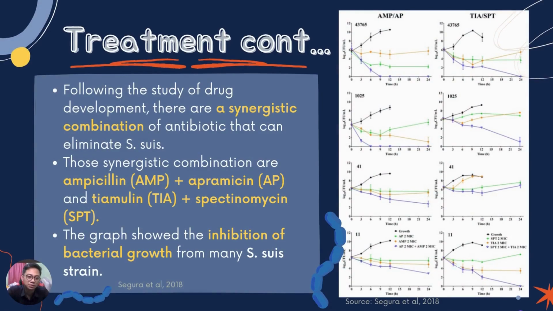Following the drug development, there are some synergistic combinations that are effective to eliminate Streptococcus suis. There are ampicillin plus apramycin and tiamulin plus spectinomycin. From the graph shown on the right side, it can be concluded that these synergistic combinations can inhibit Streptococcus suis from many strains.